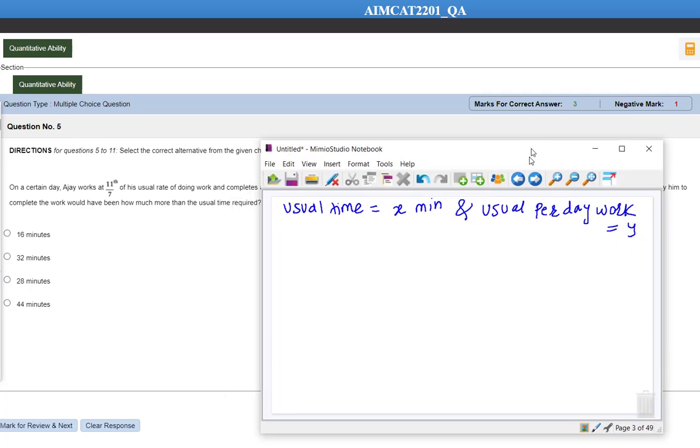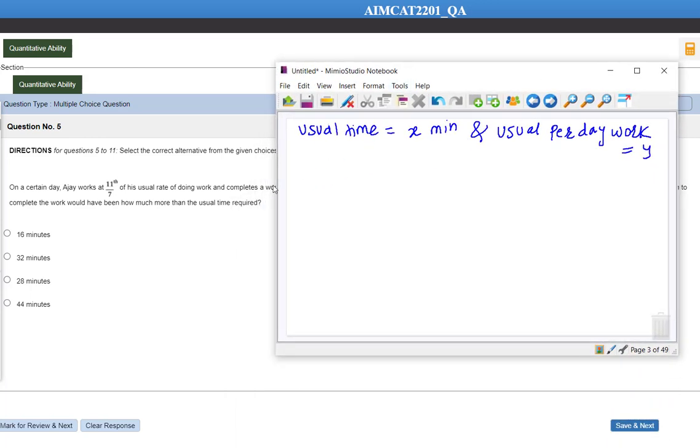Okay everyone, so total work is going to be how much? Let's have a look at it. The total work is going to be X into Y. In the first case, he is going to work at 11/7 of his efficiency, that is 11/7 into Y is the per day work, and into how many minutes?